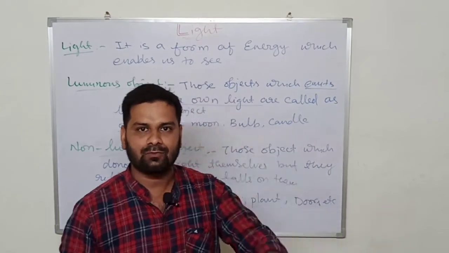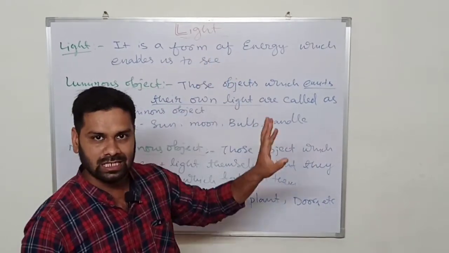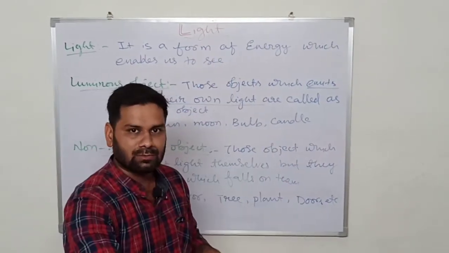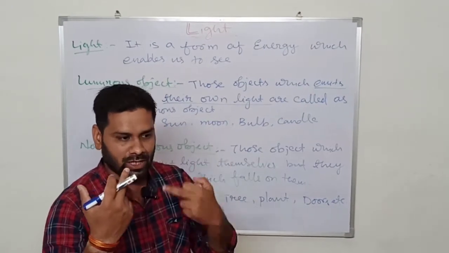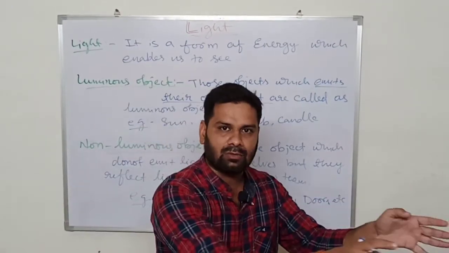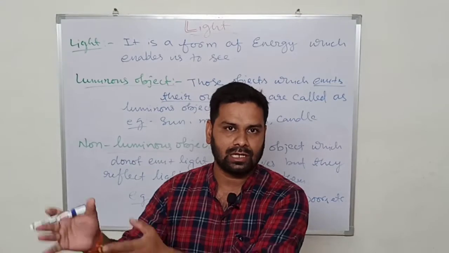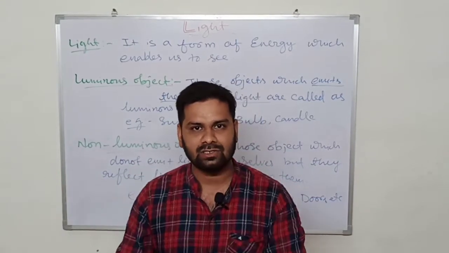That's why light is a form of energy which enables us to see. All the light rays fall on something and reflect to our eyes, then we can see: yes, the table is there, the chair is kept here, books are there, all the things we can see.